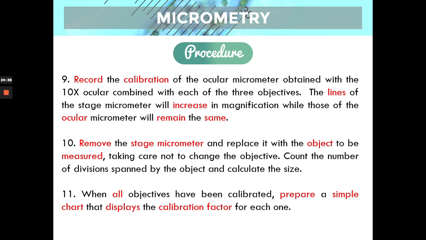Then we can prepare a chart that displays the calibration factor. For example, at 10x, each of the lines in the ocular micrometer is 6.6 micrometers, like a while ago. At 40x, each line in the ocular micrometer is equivalent to, let's say, 20 micrometers. All right, so we go now to a sample problem.